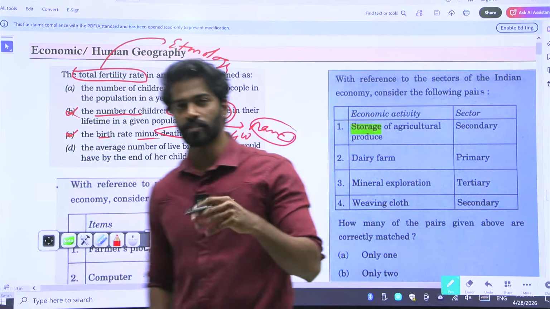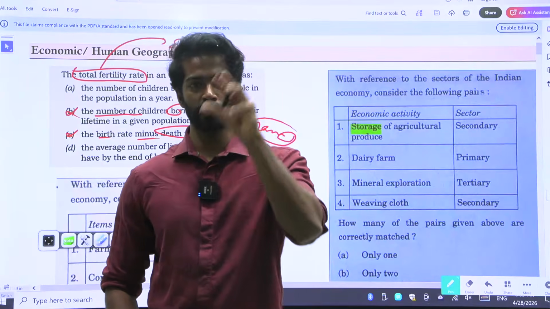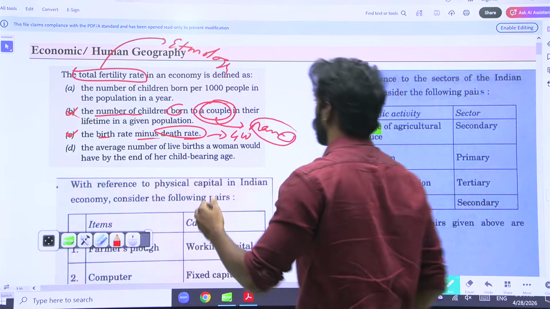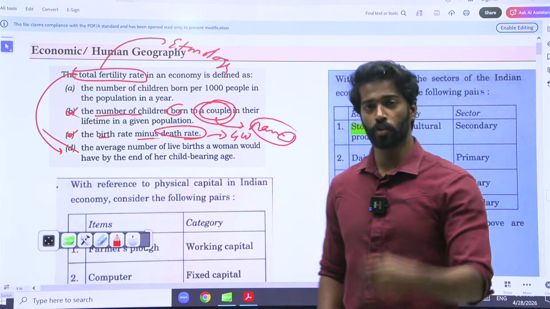Etymology is nothing but the understanding of that particular term, right? It is saying total fertility rate. Fertility is based on women, right? Based on the etymology, the answer is D. This is how you decipher.